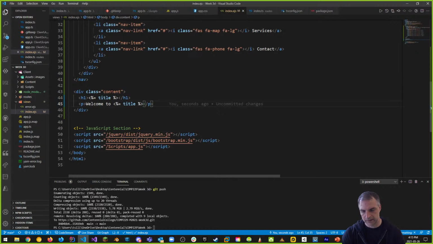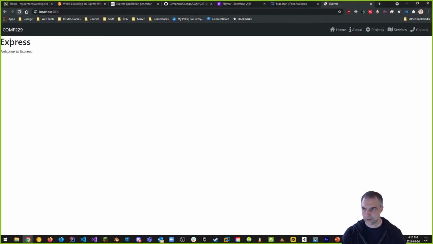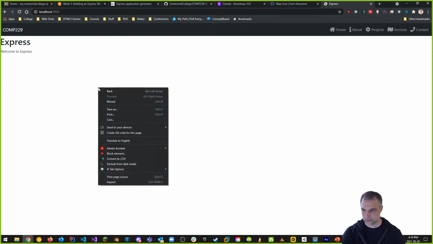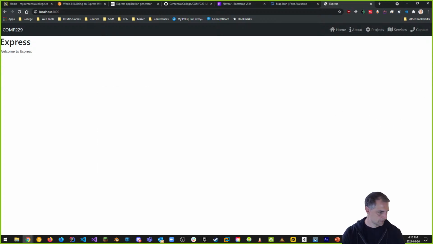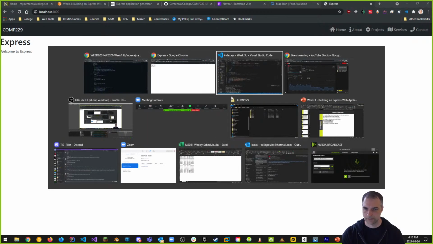and save, content is actually a Bootstrap class that gives us a little bit of margin on the left-hand side and puts these inside of that. So let's see how that looks now. And if I refresh, you can see that it should, did I not do it properly? Or did I save?